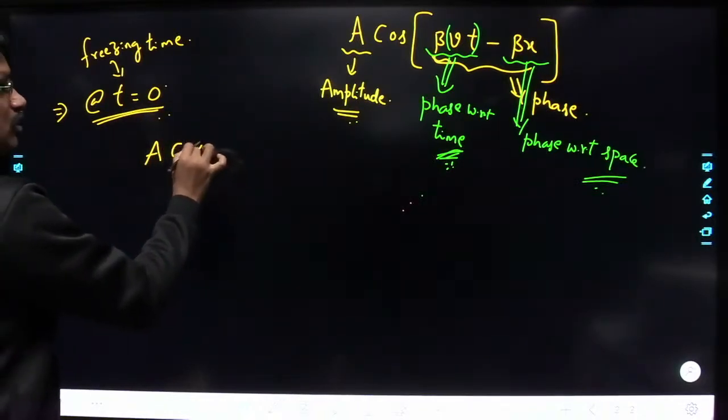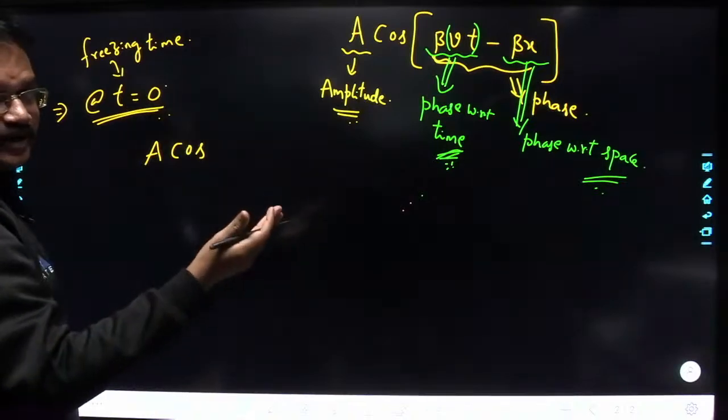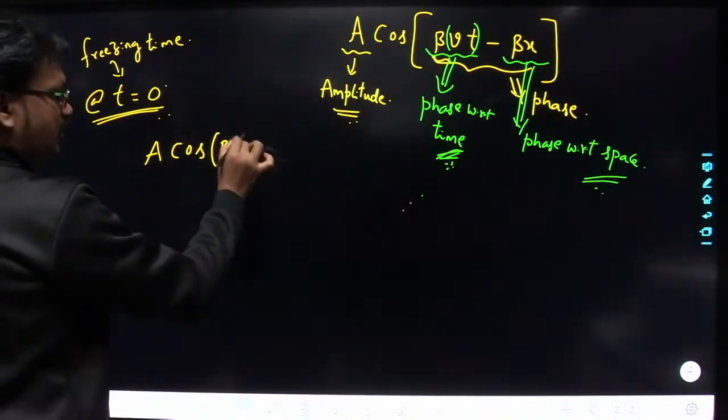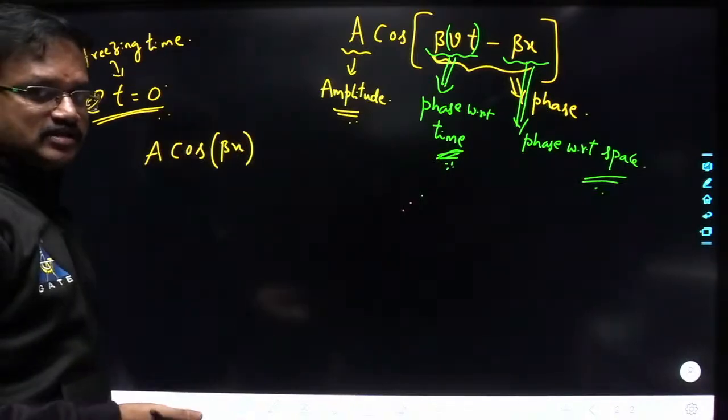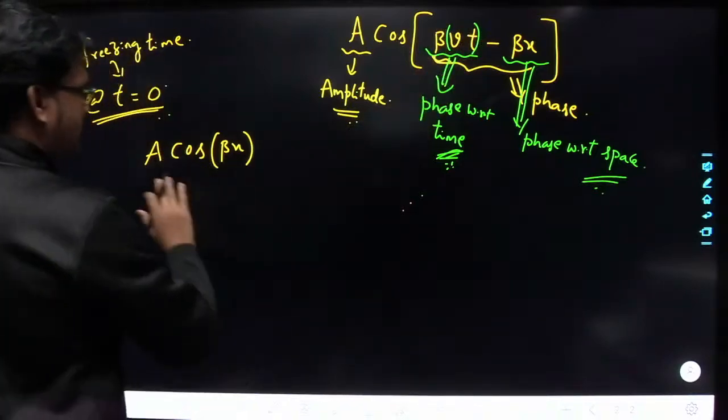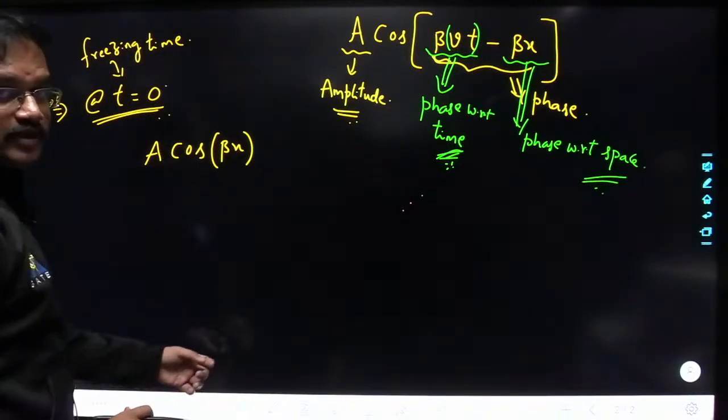A into cos of minus beta x. I can write it as simply cos of beta x. Yes or no? Cos of minus theta is cos theta. So in that manner, I can write cos of minus beta x simply as A into cos of beta x.